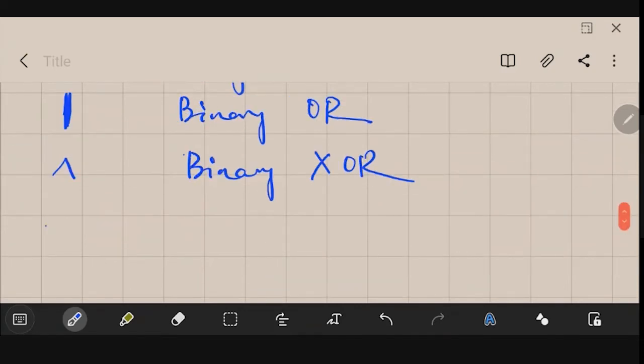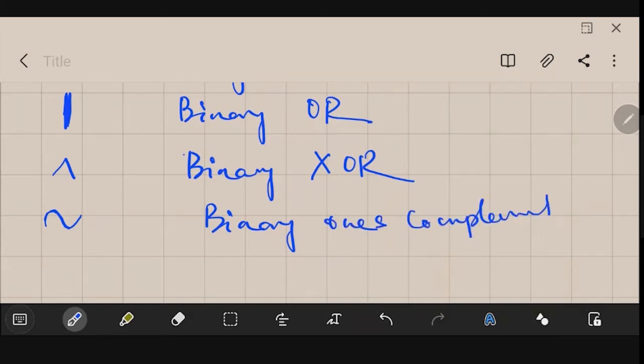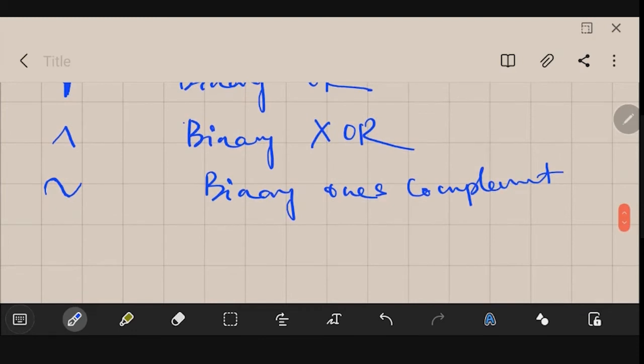Similarly, a tilde sign is basically your binary ones complement. If you give a double less than sign, this is your binary left shift. Whatever data is there will be shifted to the left by one position.